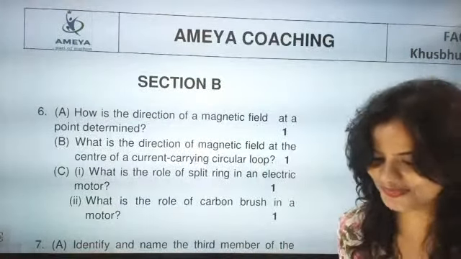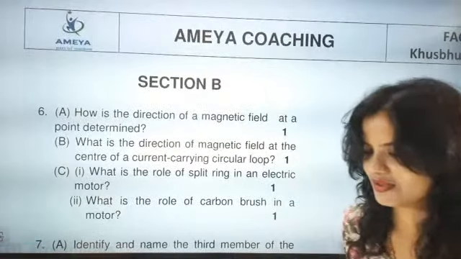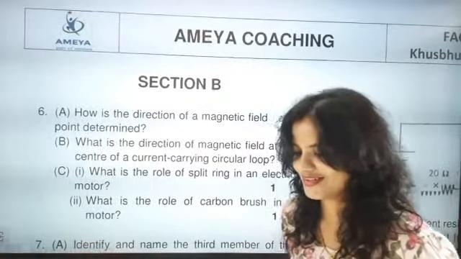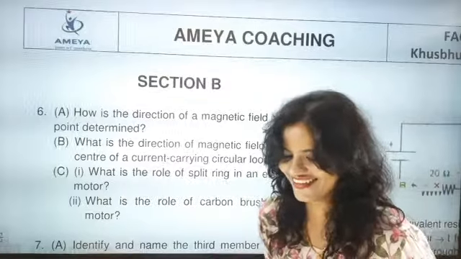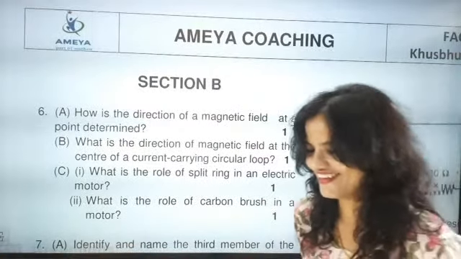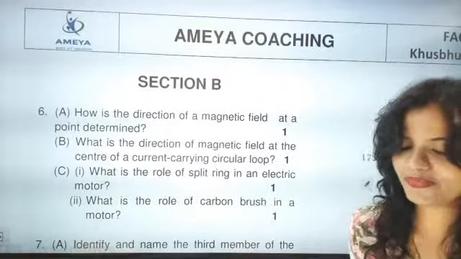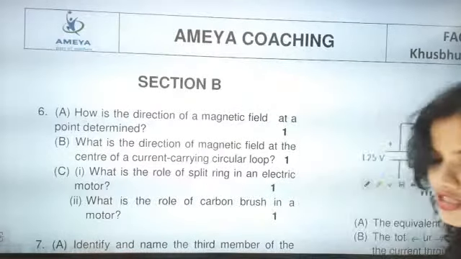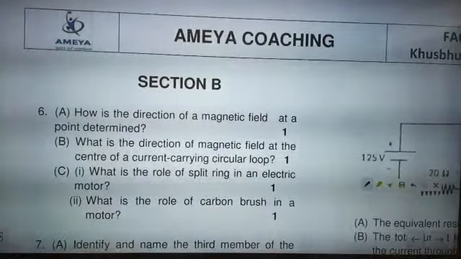Yes, it is there in the book. Hey bhai, see this question. I do not know these answers.